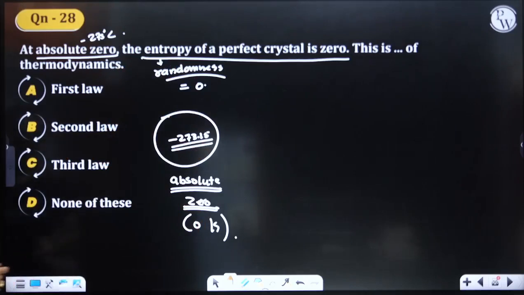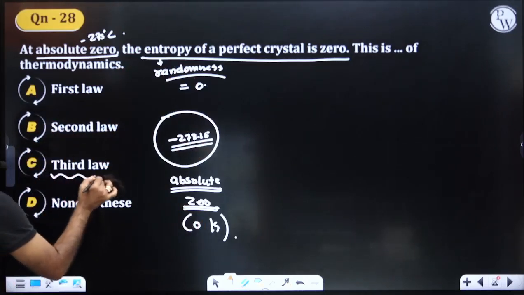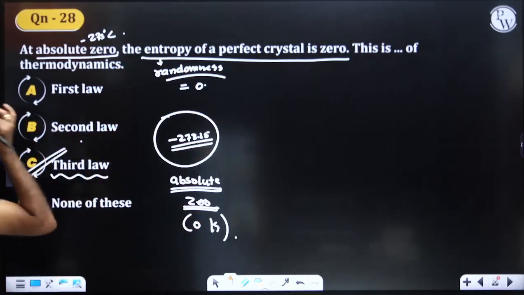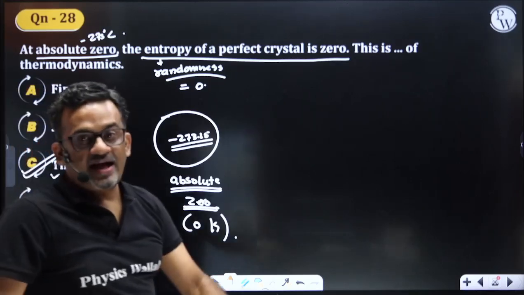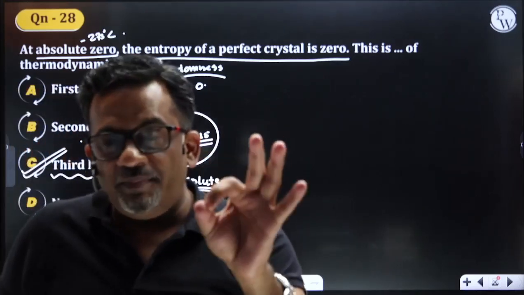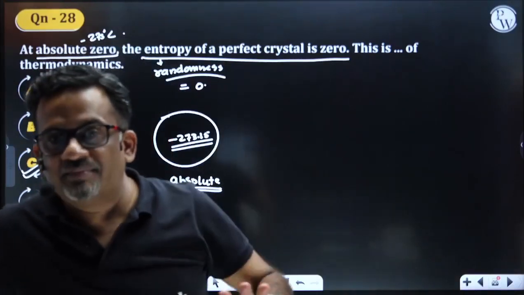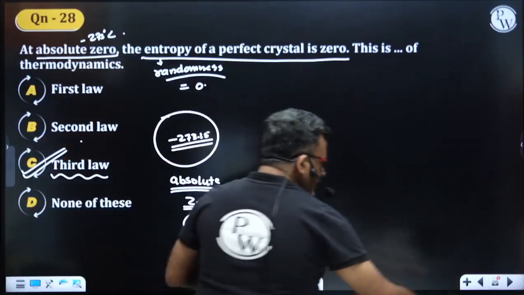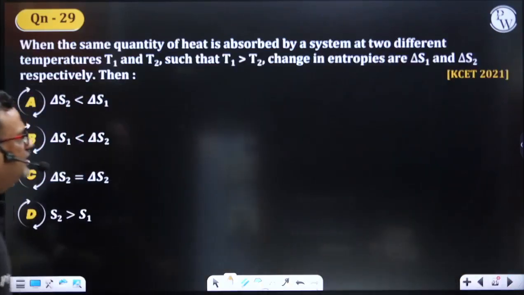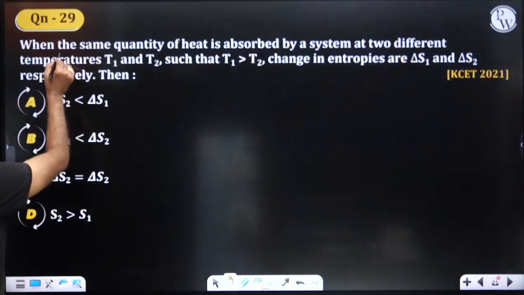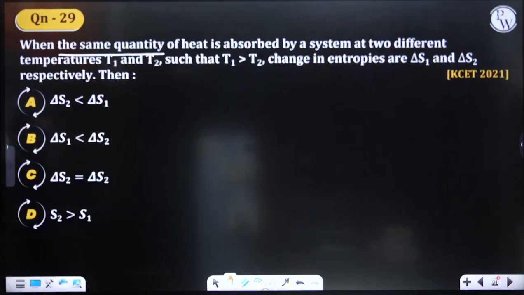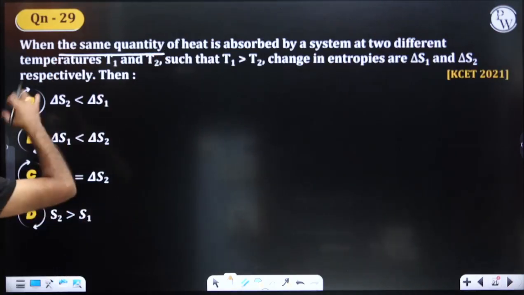And this is the statement of what? This is the statement of the third law of thermodynamics. Third law of thermodynamics ಏನು ಹೇಳುತ್ತೆ? At absolute 0, entropy of that particular crystal is 0. No randomness would be there. Okay? Right.